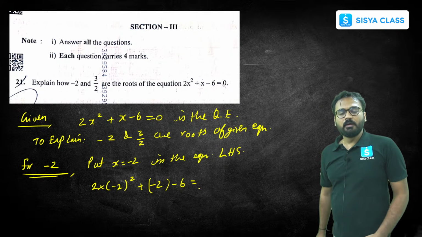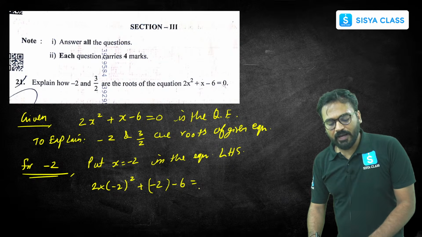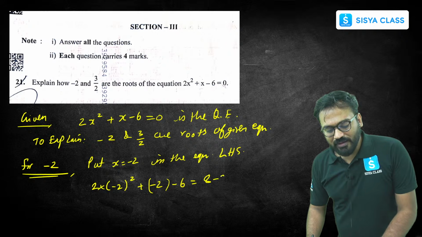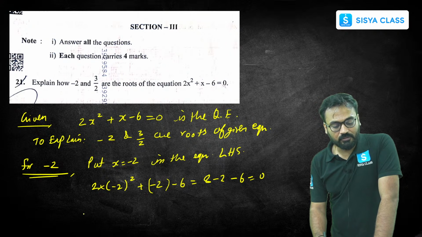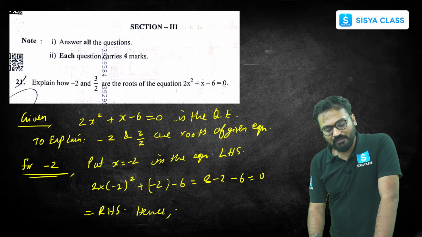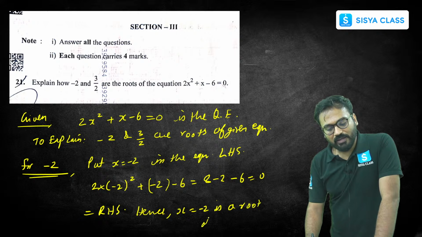What will this be? 2 into minus 2 the whole square, 2 4s are 8, 8 minus 2 minus 6, 8 minus 2 is 6, 6 minus 6 is 0, which is equal to RHS. Hence x equal to minus 2 is a root of the given equation.